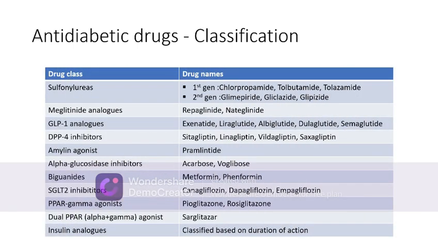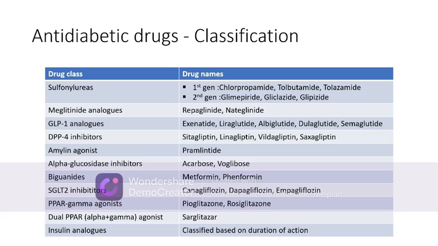So now let us see the drugs in detail. Sulfonylureas are classified into first generation and second generation drugs. First generation includes chlorpropamide, tolbutamide, tolazamide. Second generation includes glimepiride, gliclazide, glipizide, glibenclamide. Meglitinide analogs include repaglinide, nateglinide. GLP-1 analogs are peptides like exenatide, liraglutide, albiglutide, dulaglutide, semaglutide. DPP-4 inhibitors, that is dipeptidyl peptidase 4 inhibitors, include gliptins, that is sitagliptin, linagliptin, vildagliptin, saxagliptin, alogliptin, etc.